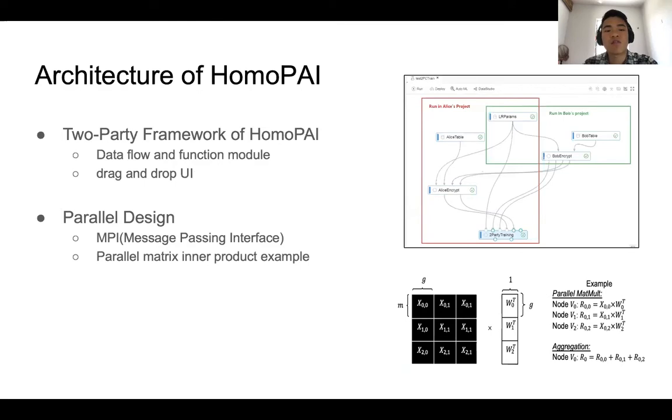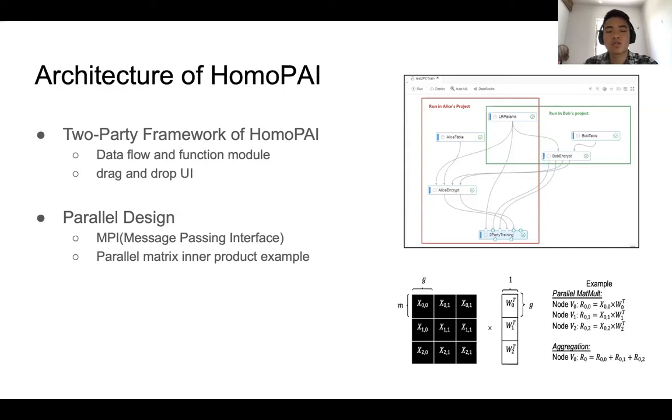The two-party framework of HomoPAI has many features. For example, we need only to know the data flow and the function module. Users can just drag and drop the table and click the button to run the program. It's user friendly.